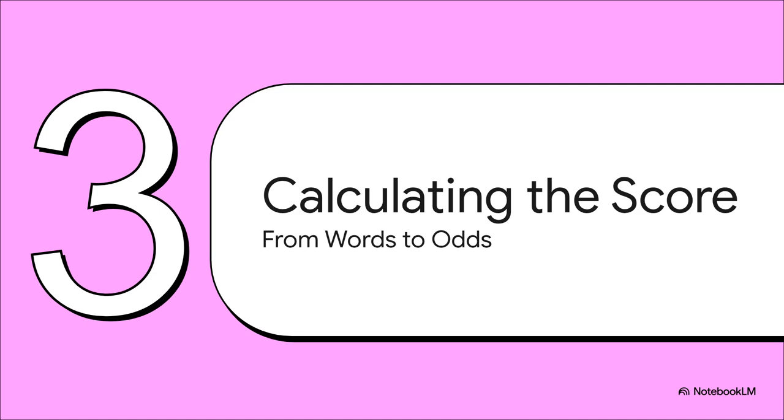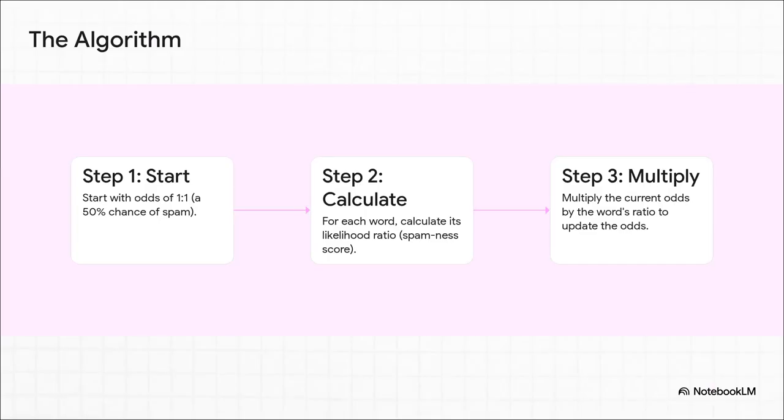Okay, so it sees an email as a jumble of words in a bag. That's kind of weird, but how does it get from that jumble to a final verdict? How does it actually crunch the numbers and come up with a spam score? The process is actually pretty simple. Let's stick with our detective analogy. We start with a completely neutral view. There's a 50-50 chance this email is spam.